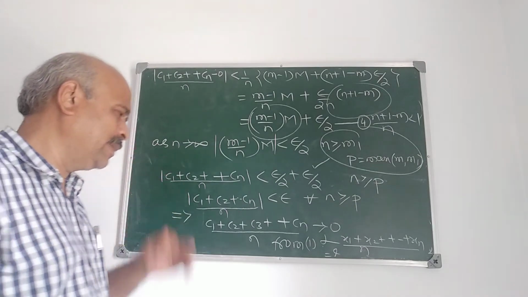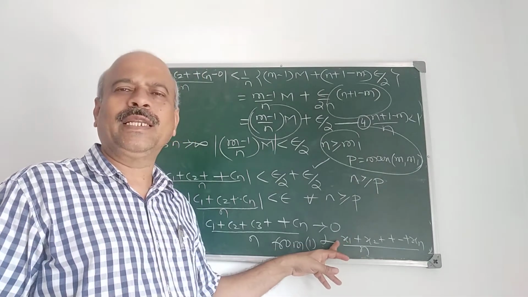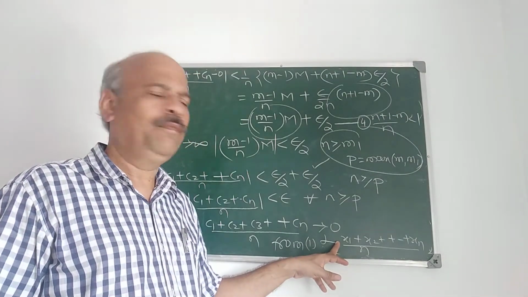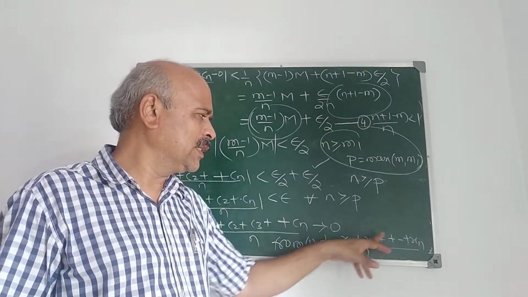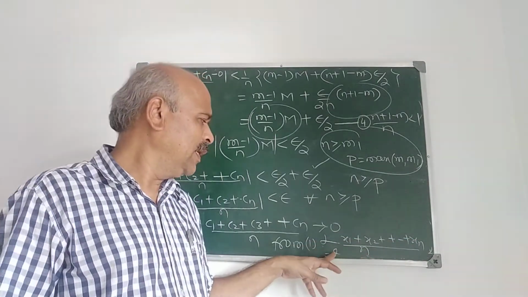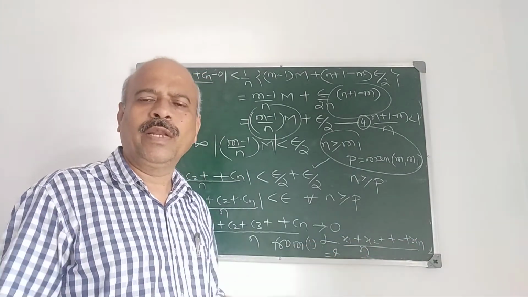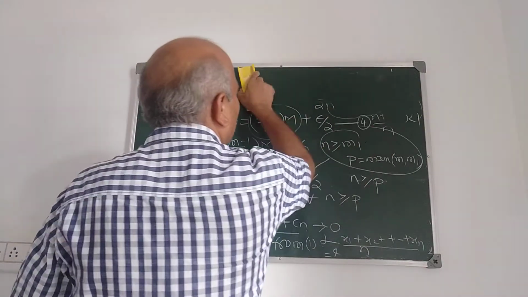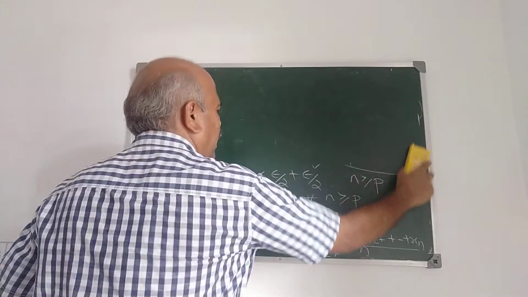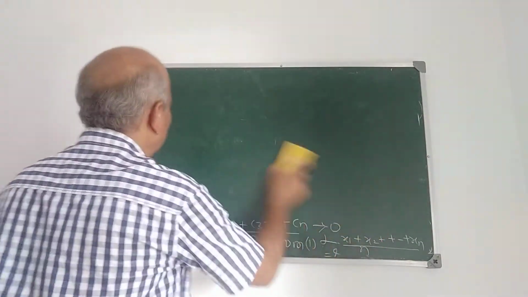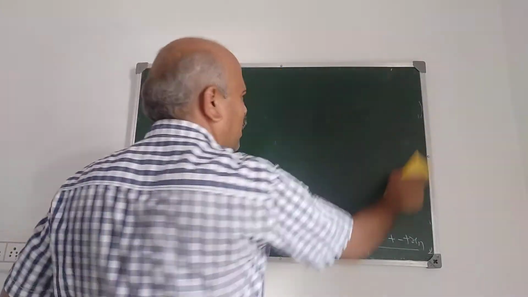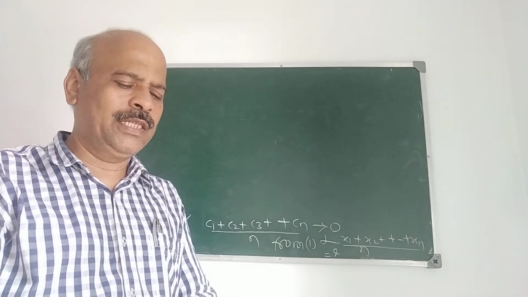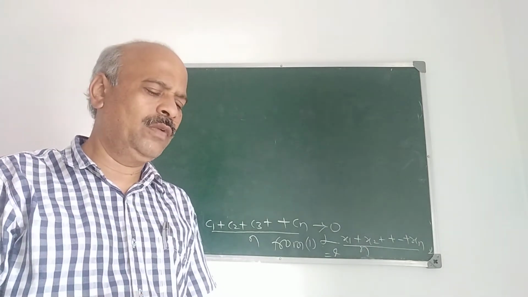So see, the theorem is like this. If limit xn is L, where xn is a sequence, then limit of x1 plus x2 plus etc. plus xn upon n is also L. Very important result. I think all of you followed the proof. You go through the video again and make the notes, and if you have any difficulty, you can ask at any time. Now this is a very important theorem in solving many problems.